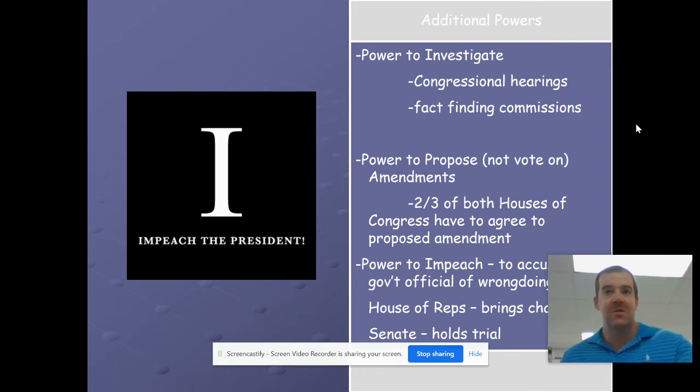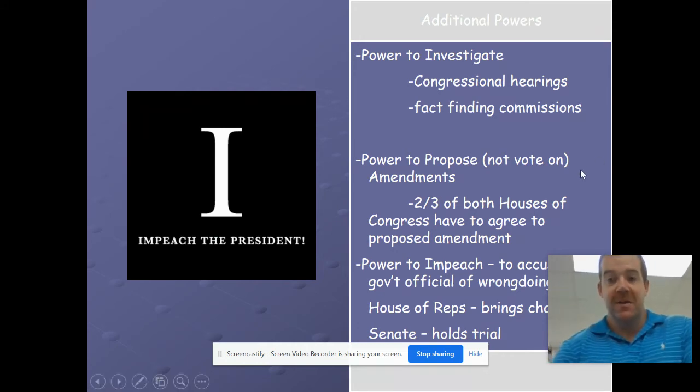So they can impeach senators, they can impeach congressmen, federal judges, Supreme Court judges, presidents, vice presidents. All these people can be impeached, but the one that is impeached the most is federal judges. We've only had 3 presidents face an impeachment trial, and none of the 3 were convicted. But we have had 3.